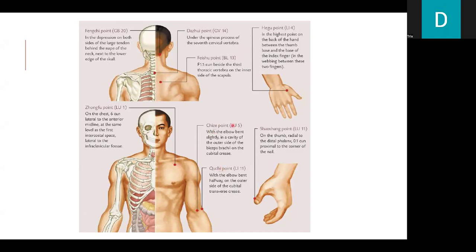Next is Chize point or Lung 5 with the elbow bent slightly in a cavity of the outer side of the biceps brachii on the cubital crease. Next is the LI11 or the Quchi point with the elbow bent halfway on the outer side of the cubital transverse crease. And last is the Shaoshang point or the Lung 11 on the thumb radial to the distal phalanx, point 1 soon proximal to the corner of the nail.